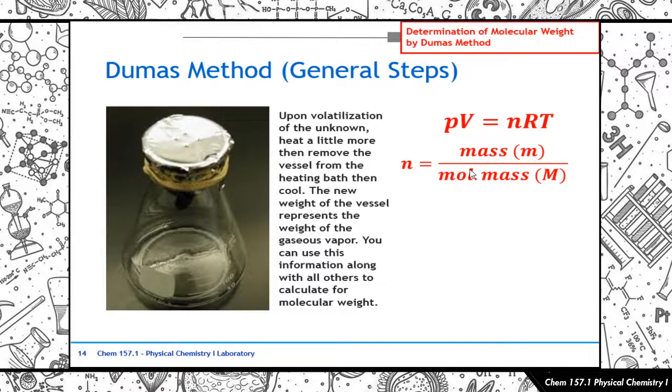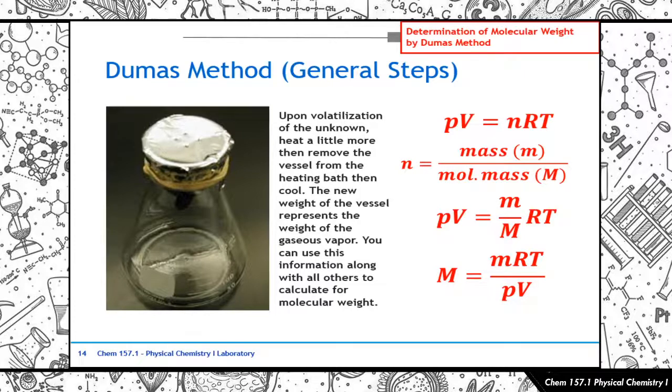That's for the molecular weight of your substance. Again, the number of moles is equal to the mass over the molecular mass of your substance. So, i-replace nila siya dito. Substitute n for this expression over here. Then you get this. PV is equal to mass over molecular mass multiplied by gas constant times Kelvin temperature. Then just simply rearrange that, then solve for the molecular mass. So, your molecular mass now is going to be MRT over PV. Diba? So, this is the main equation that you will be using dito sa Dumas method, no? In order to obtain your molecular mass for the unknown.